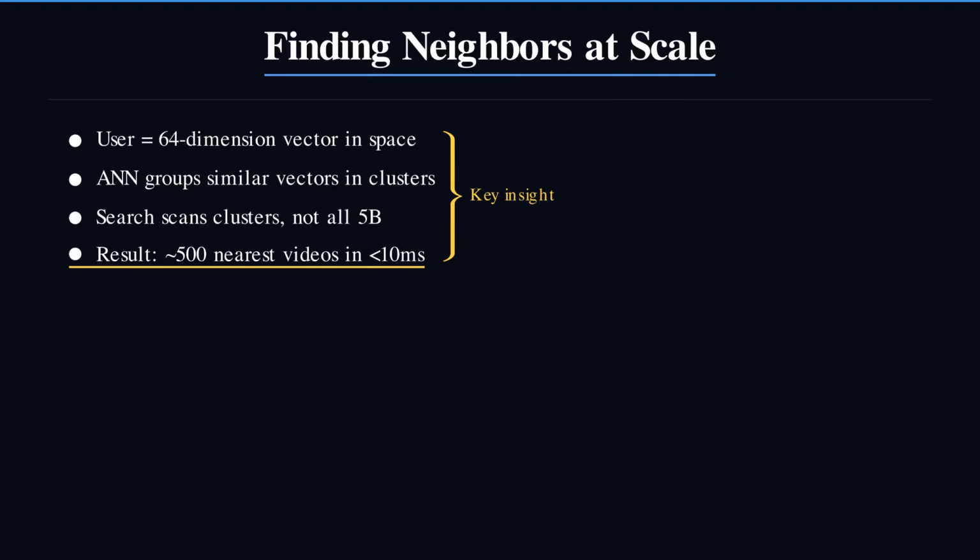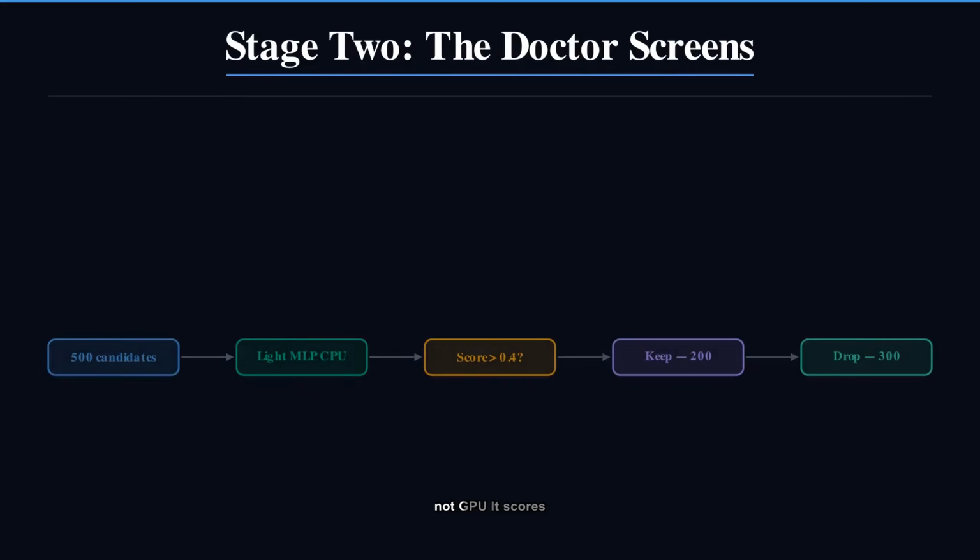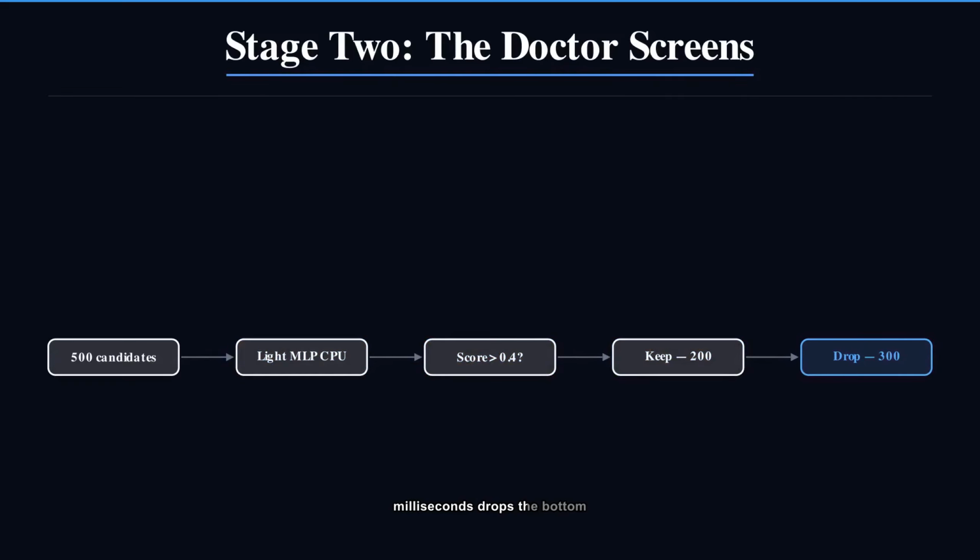The pre-ranker is the doctor doing a quick assessment. It is a lightweight model, a small 2-layer neural network running on CPU, not GPU. It scores each of the 500 candidates on predicted engagement probability. Takes under 20 milliseconds, drops the bottom 300. The remaining 200 candidates move forward. This stage exists for one reason. Protect the expensive GPU ranker from wasting compute on obvious rejects.